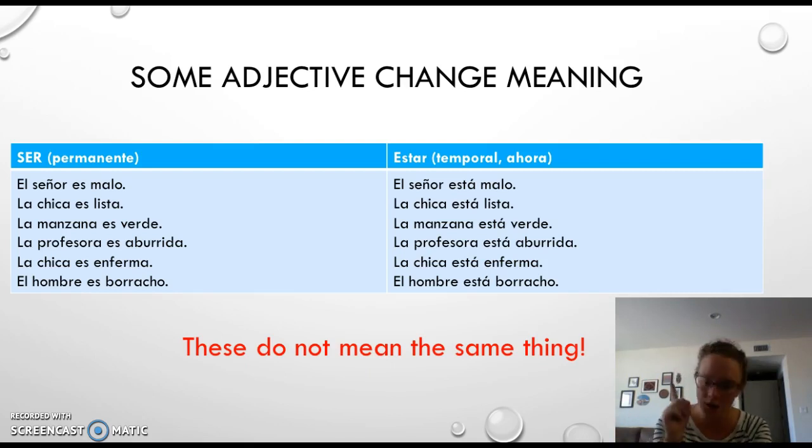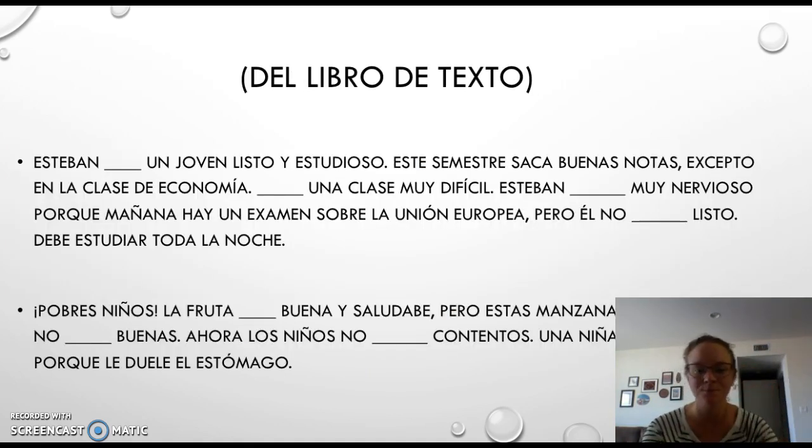A word of caution before you go out throwing borracho around. The intensity of this word varies from culture to culture. So there are some areas of the Spanish-speaking world that use borracho, no problem. And then there are some that if you say, ella está borracha, they'll be like, oh my gosh, we need to worry about her, right? So there's different intensities involved. But on all of these, the verb, whether the adjective was ser or estar, the meaning was totally different.